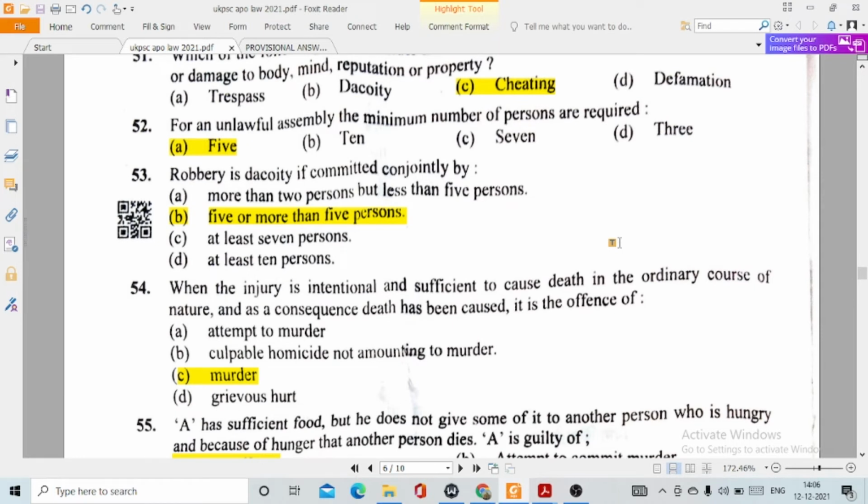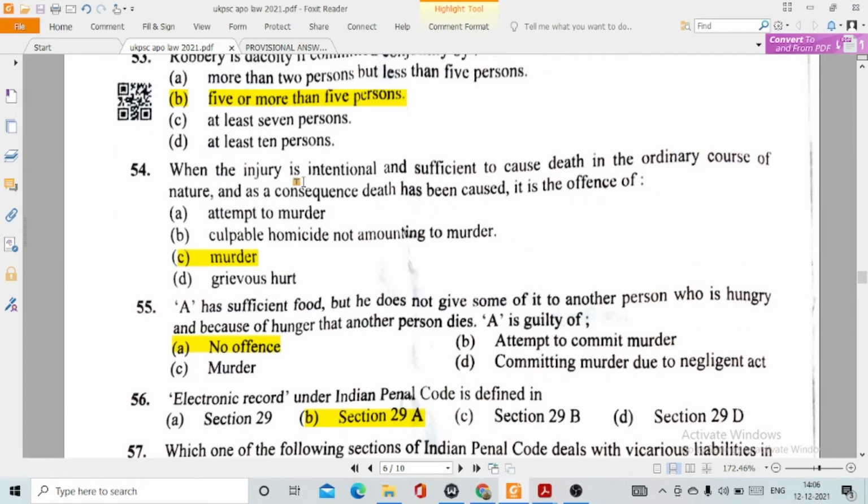52. For an unlawful assembly, the minimum number of persons required. Option number A, 5. 53. Robbery is dacoity, committed conjointly by option number B, 5 or more than 5 persons. 54. When the injury is intentional and sufficient to cause death in the ordinary course of nature, and as a consequence death has been caused, it is the offence of, this option number C, murder.